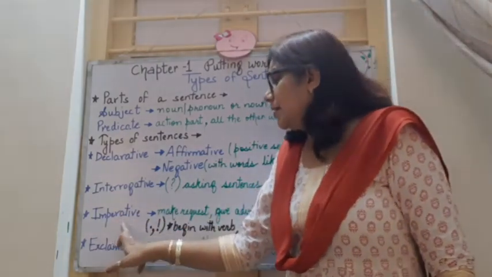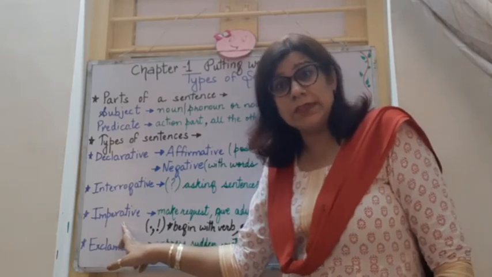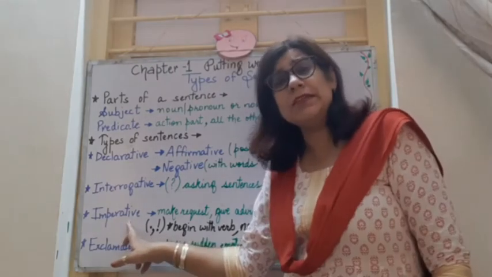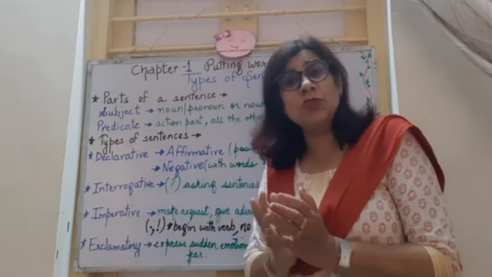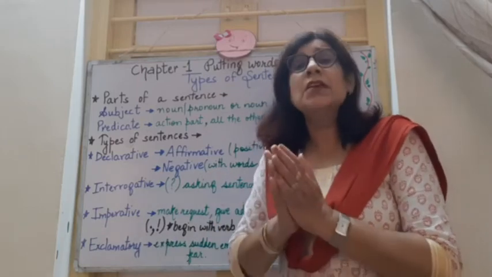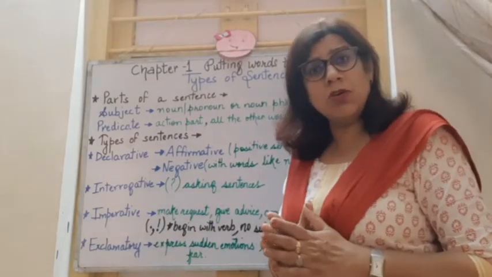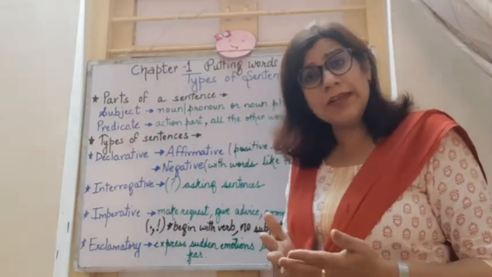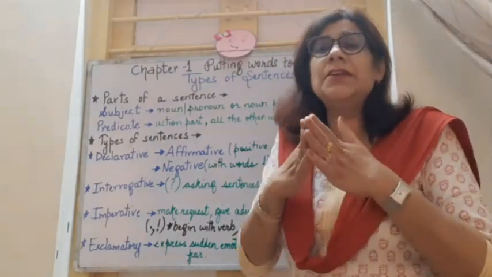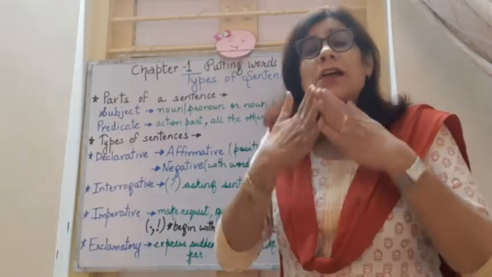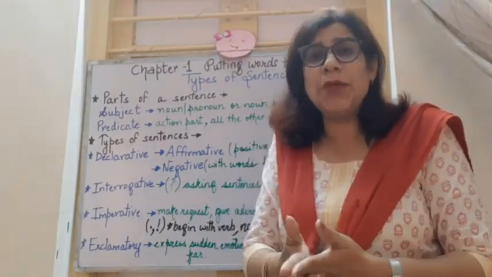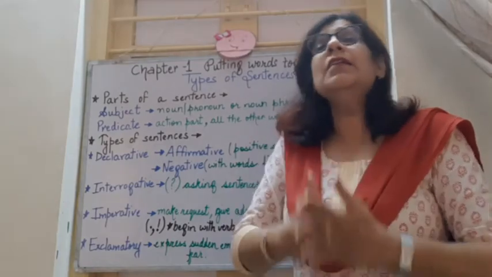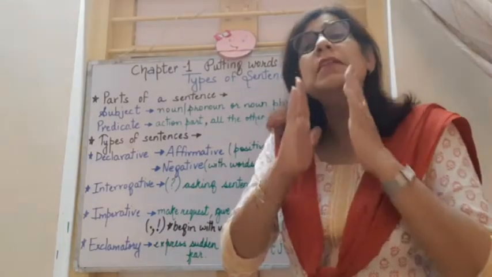Next category is imperative sentences. Imperative sentences are a special type of sentences which are also called directives. What are directives? They give us some kind of direction, a command, an order, a request. They are directly targeted to the listener.